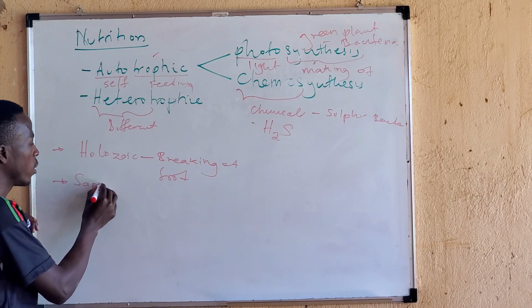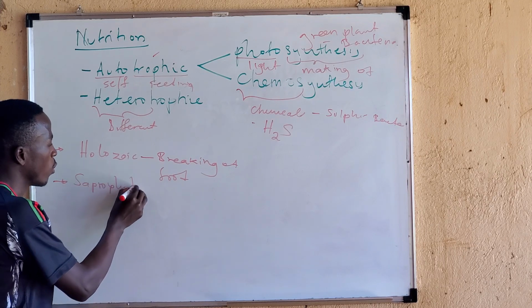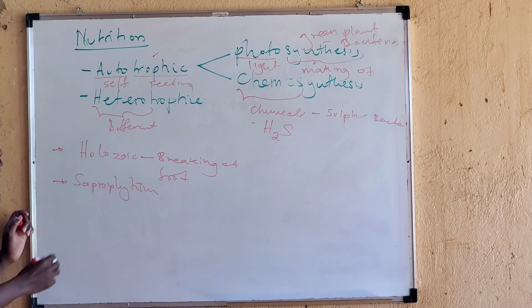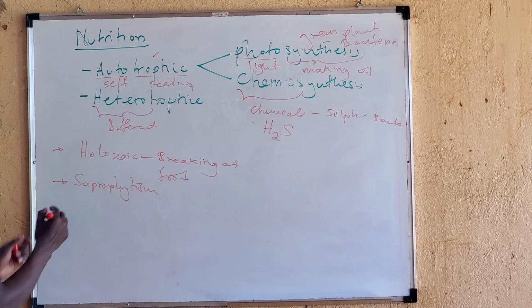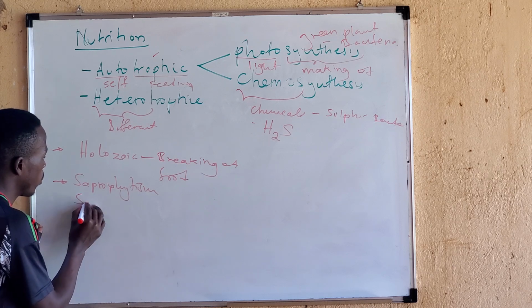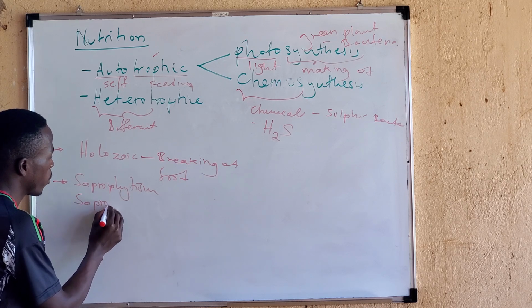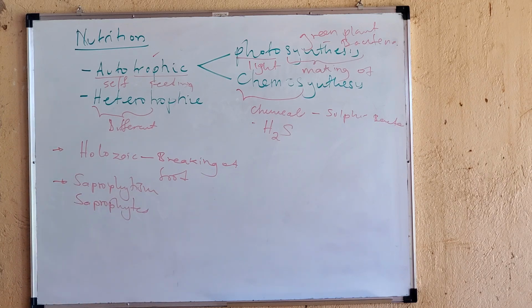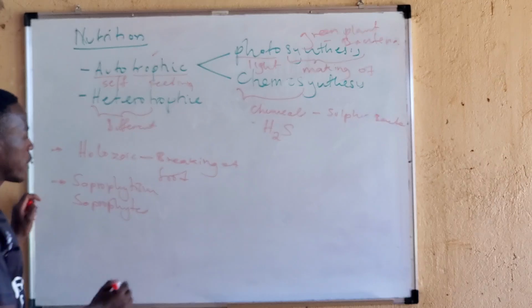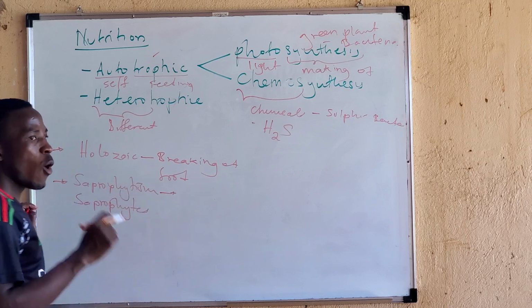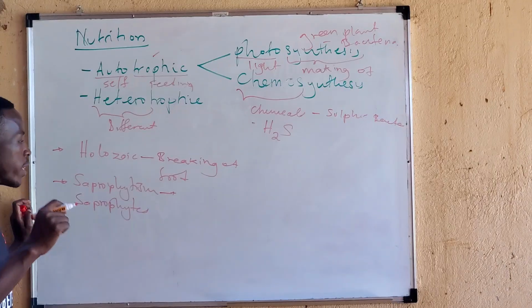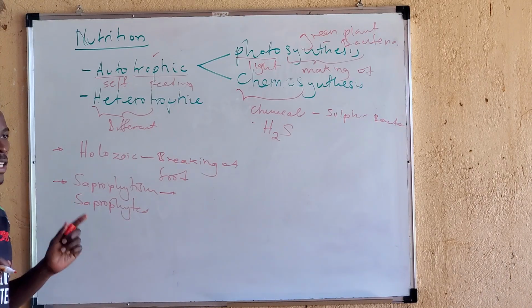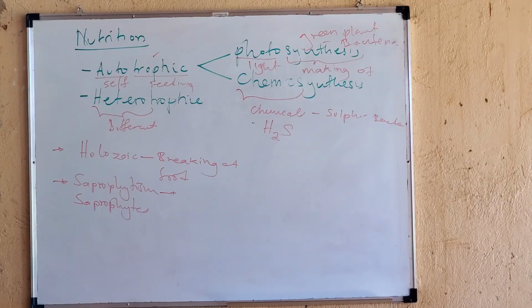Then number two, we have saprophytism. Under saprophytism, the organisms engaged are called saprophytes. Saprophytism majorly means obtaining food that is decaying. Here organisms are feeding on already decaying matter.